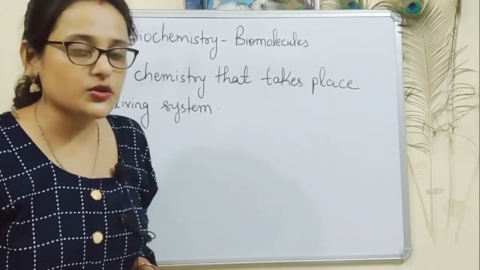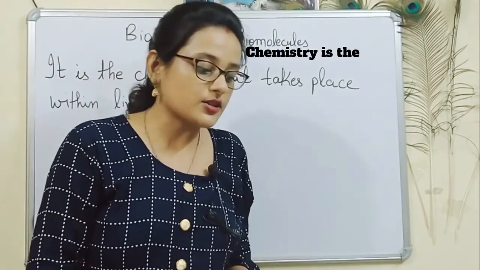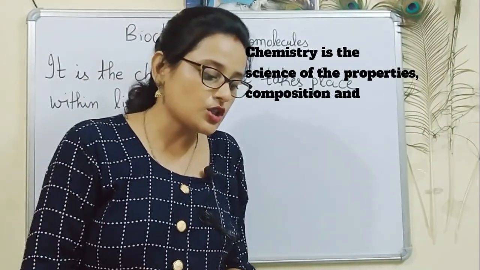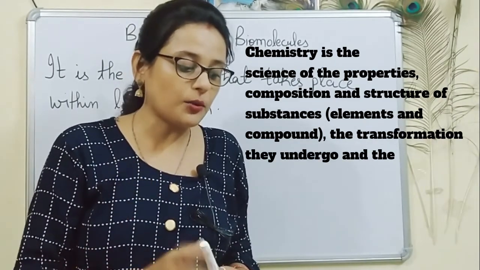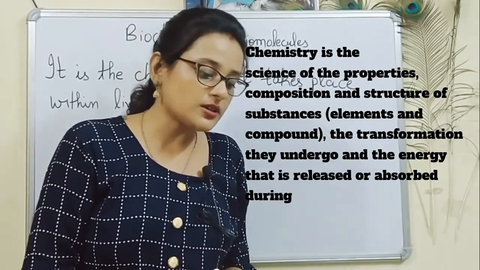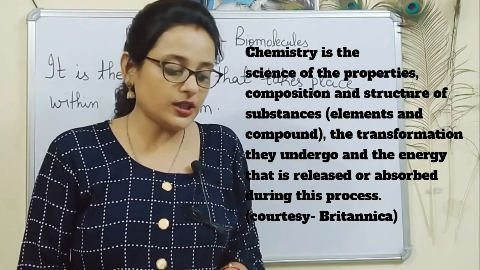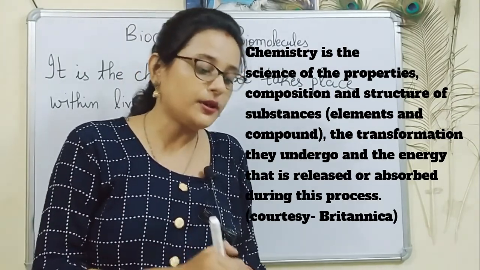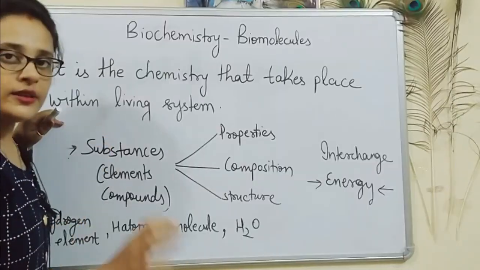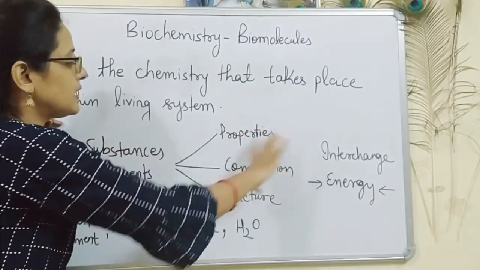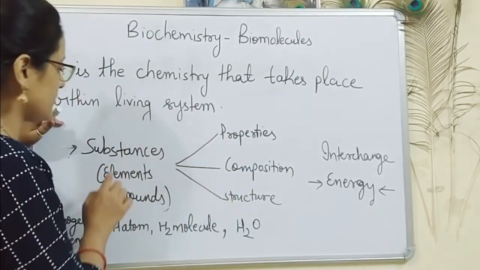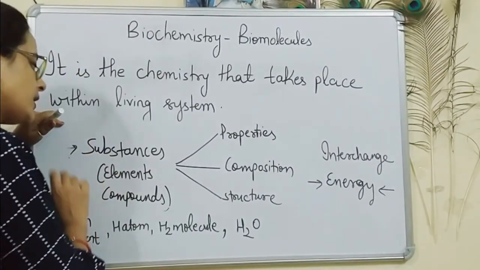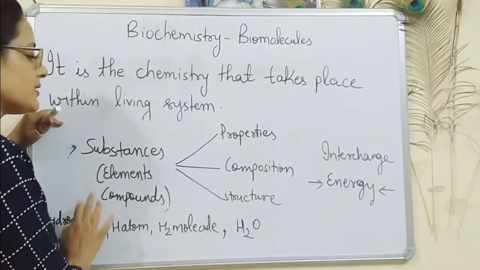Let's start with chemistry. Chemistry is the science of the properties, composition and structure of substances, in bracket elements and compounds, the transformations they undergo and the energy that is released or absorbed during these processes. So this definition includes these keywords, that is substances, properties, composition and structure. The word substances over here signifies the elements and compounds.